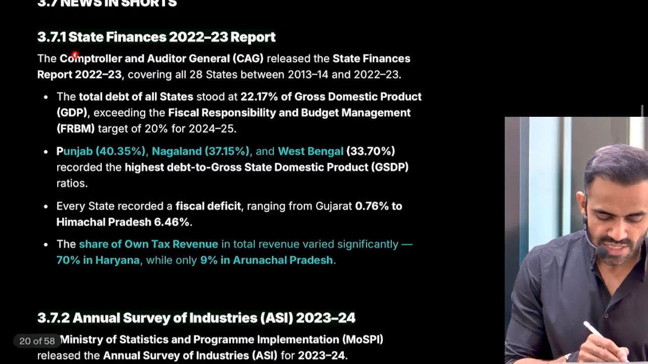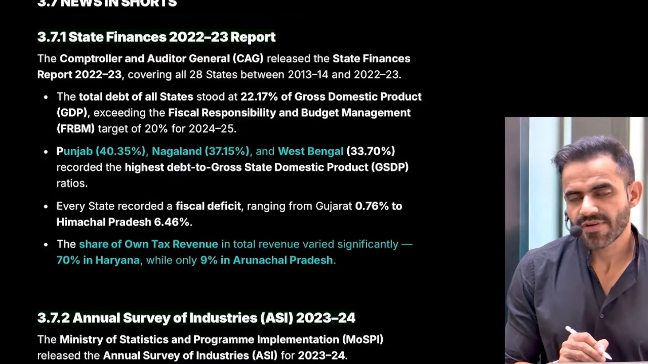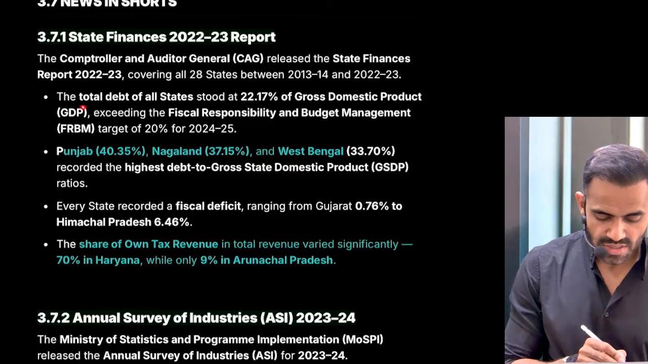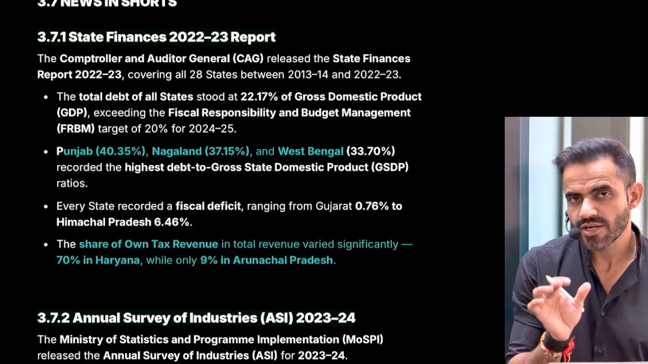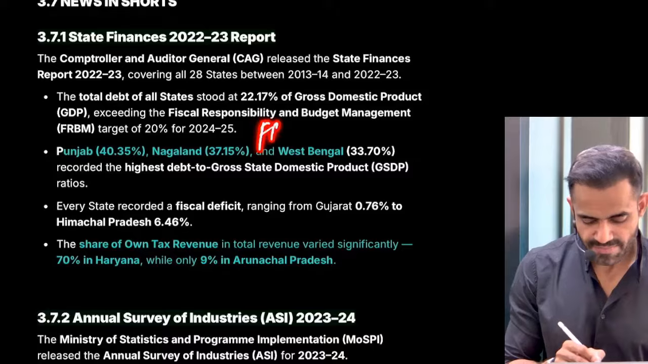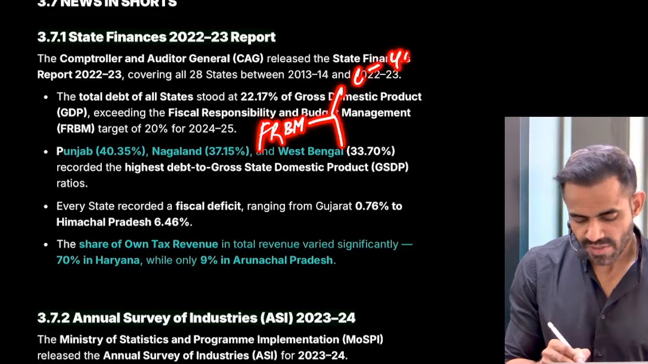Next is related to the state finance report. So recently, the CAG analyzed the state finances. Now, understand, as per that, the total debt of all states is 22.17%. Just remember, it is 22% of GDP. How much is allowed? So, as per FRBM, for the center, the limit is 40%. For states, the limit is 20%.